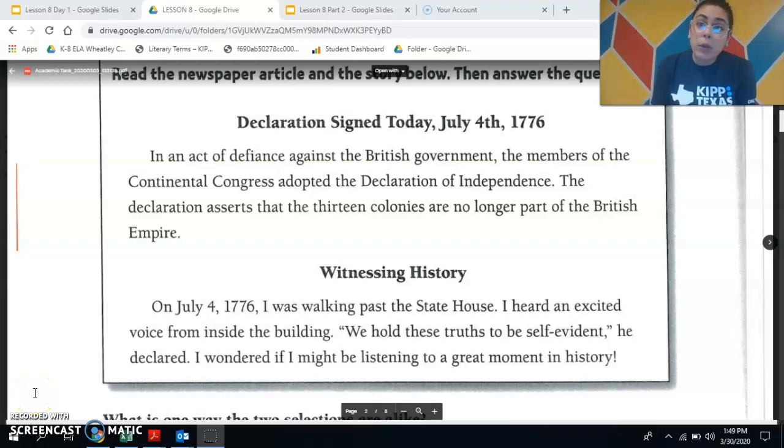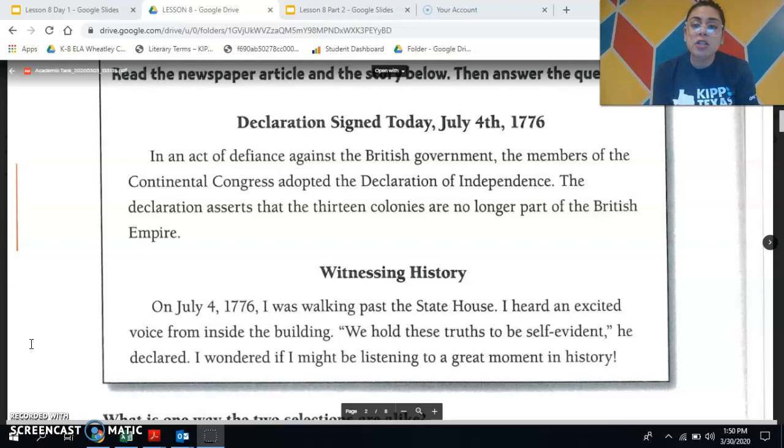Hipsters. Today we're going to be practicing making connections, which means we are going to compare, which means the same, and we're going to contrast, which means different. And to do that, we're going to be looking at these first two passages about an important historical event that happened in our American history. So I will be reading the passages to you. And as I'm reading, I want you to think about how they are the same and how they are different. All right? So I'm going to read the first one right now.